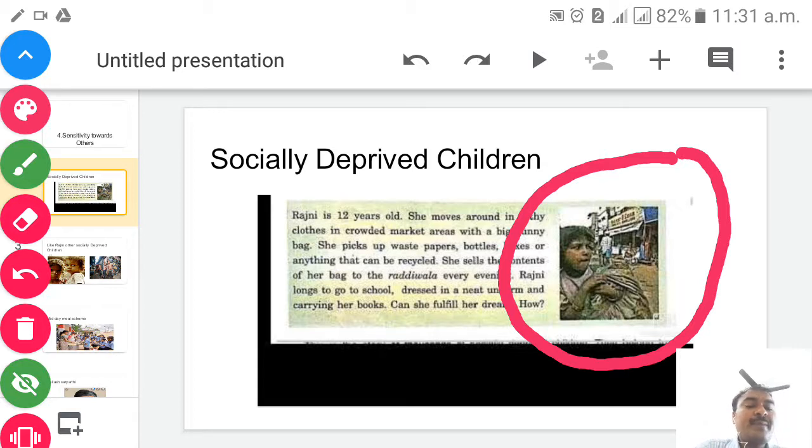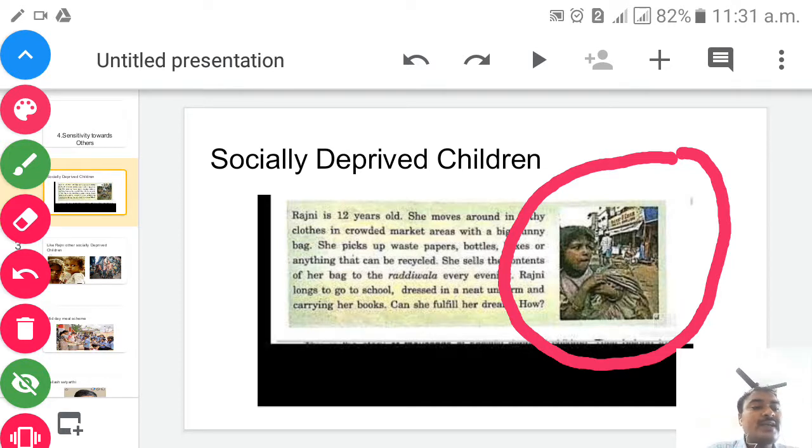Rajni is not a happy child. She belongs to a socially deprived family. We will see where she goes every day. Rajni is 12 years old. How old is she? 12 years old. She moves around in filthy clothes in crowded market areas with a big gunny bag.